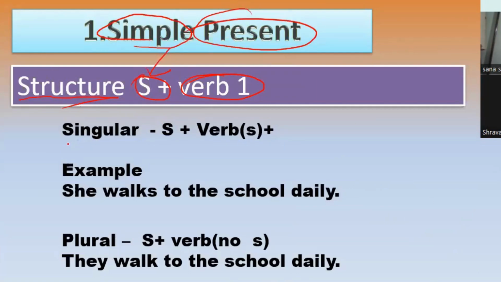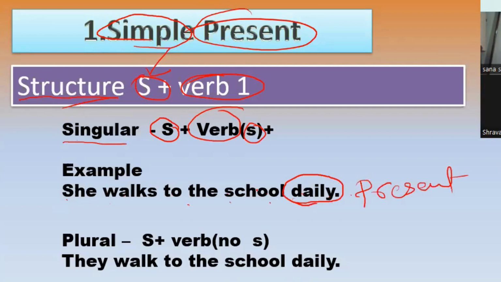For example, if we have a singular sentence, then the structure is subject plus verb followed by s. For example, she walks to the school daily. It is happening on a daily basis and it is repeating daily, so it comes under simple present tense.